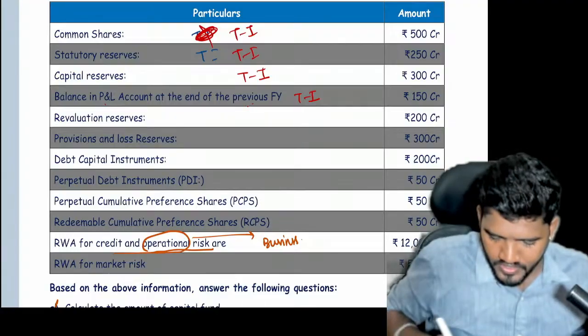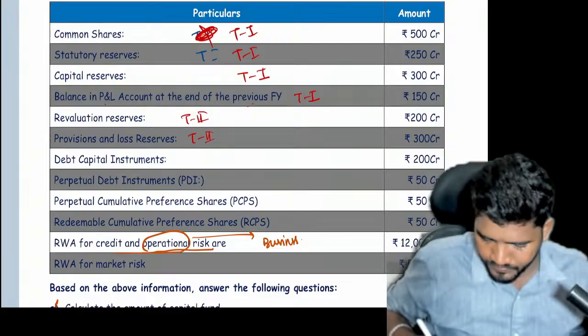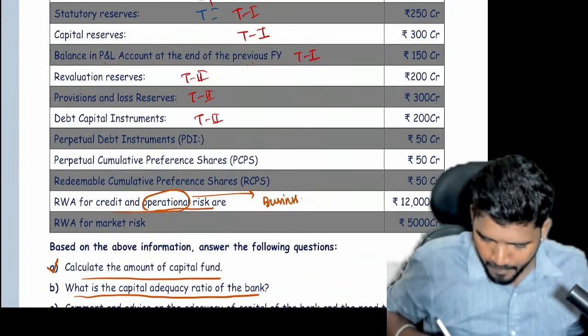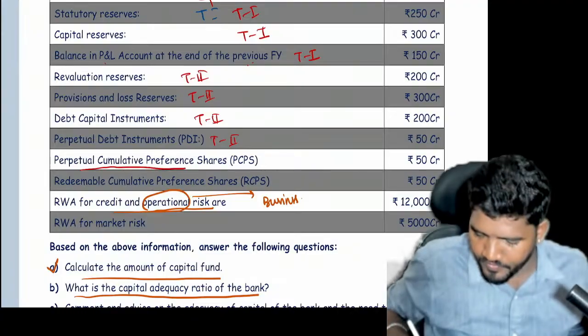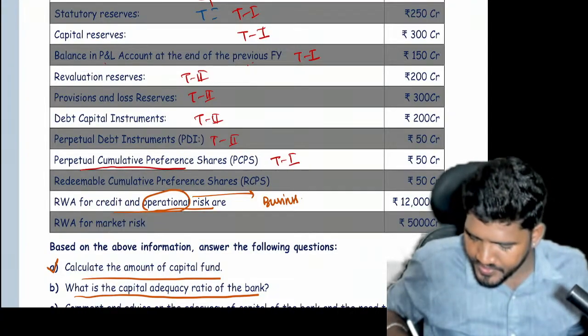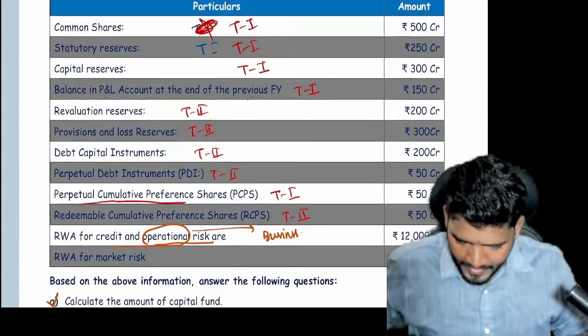Revaluation reserve is Tier 2. Provisional losses also Tier 2. Debt capital instrument also Tier 2. Perpetual debt instruments also Tier 2. Perpetual cumulative preference shares are Tier 1. Redeemable cumulative preference shares Tier 2. Okay, now calculate Tier 1 capital.